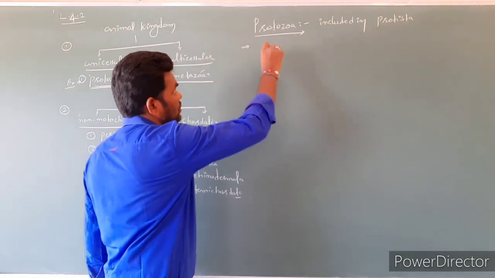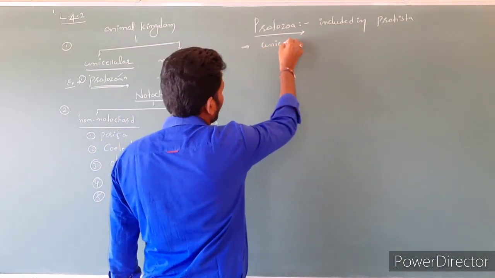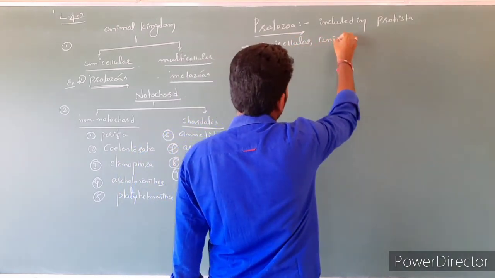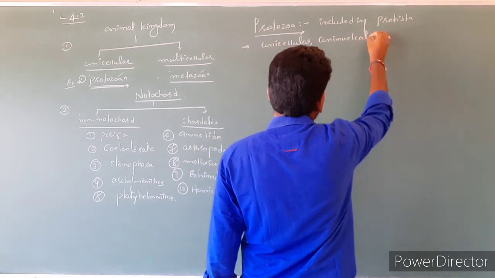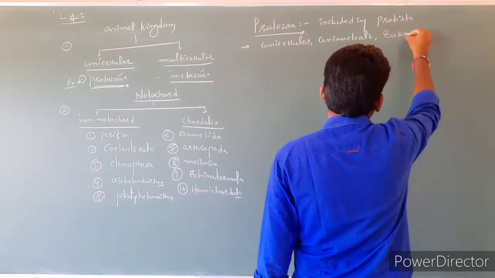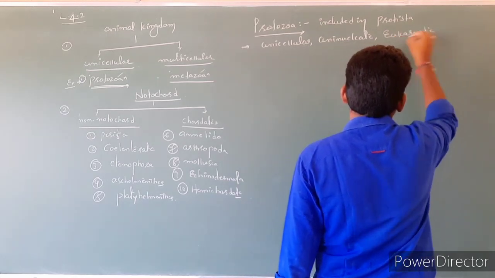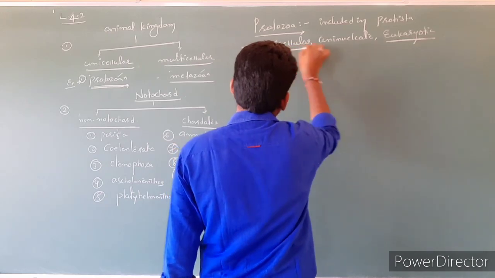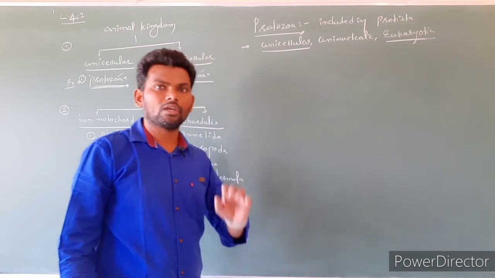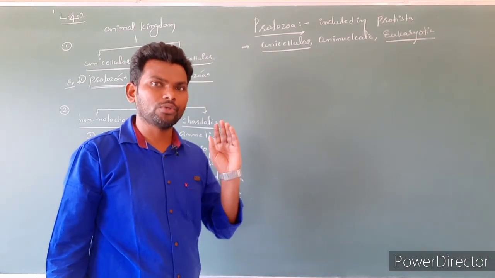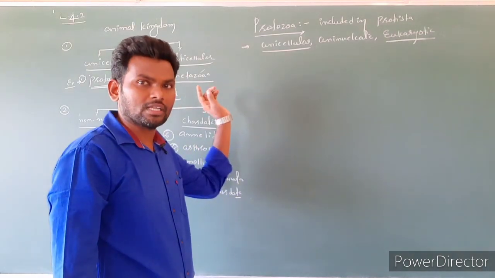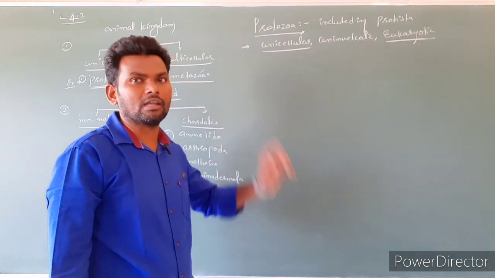Why? Because these protozoans are unicellular, uninucleated, and eukaryotic cells. And you know very well, if the animal is showing unicellular as well as eukaryotic nature, it should belong to what? The Protista kingdom.